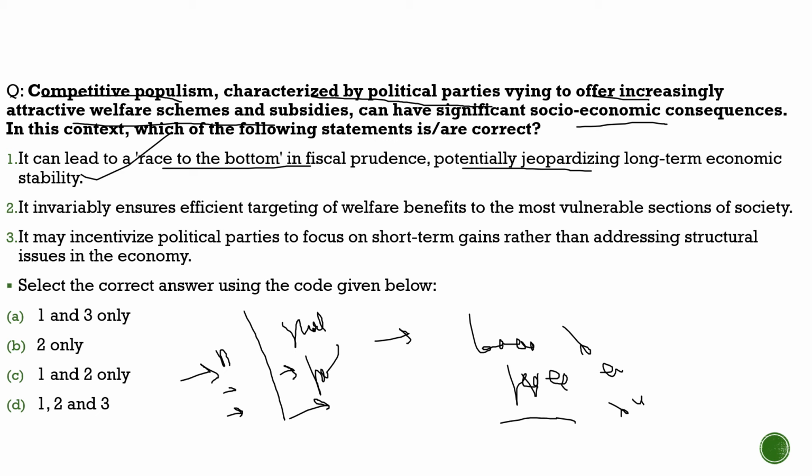Second, it invariably ensures efficient targeting of welfare benefits to the most vulnerable sections of the society. Even though there can be efficiency in targeting the welfare benefits, it is not that efficient always. So we can say it is half correct, which means it is incorrect. Third statement, it may incentivize political parties to focus on short-term gains rather than addressing the structural issues in the economy. 100% correct. This is exactly what it does. So with respect to this question, the correct statements are statement 1 and statement 3 only, and from the code given below, the correct code is option A.